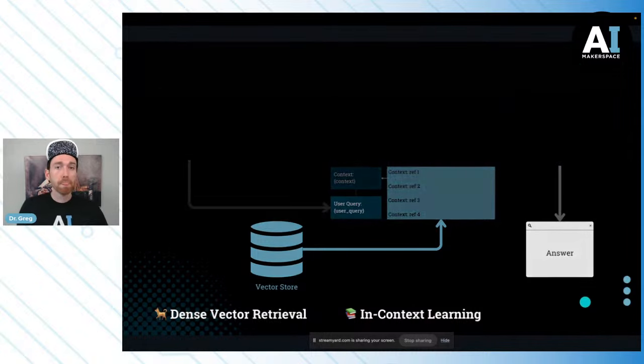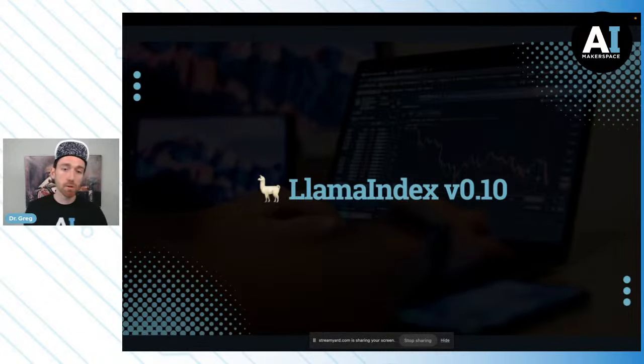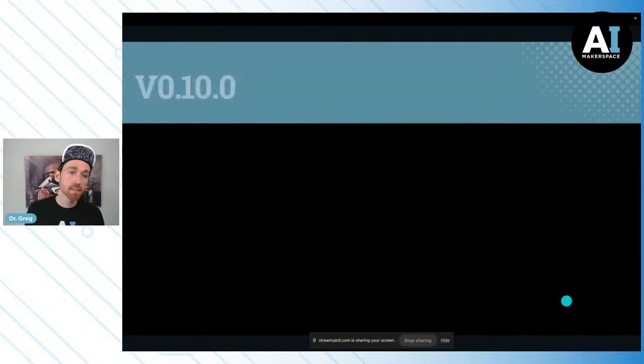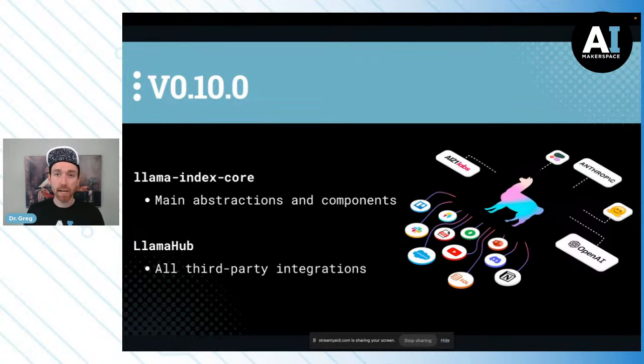All right. So LlamaIndex v0.10 came out not very long ago, and they said, hey, this is the next step towards production-ready data context augmented LLM applications, production ready. And so this is very cool because they're doing a lot of cool things. But one of the things that they did is they said, well, the main abstractions are going to be in core. That's really what we want to focus on today. And then there are a lot of other things that are going on, a lot of things you can interface with. We'll see a few of those today. But we want to, again, focus on the core so we can really build up this idea of data agents.